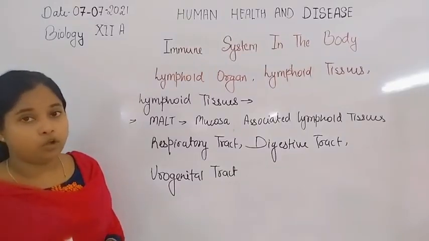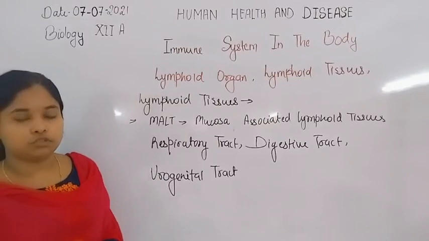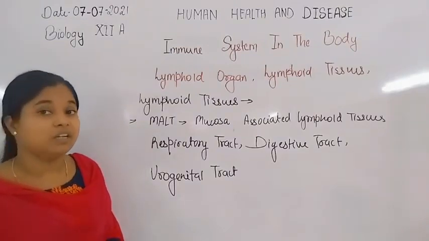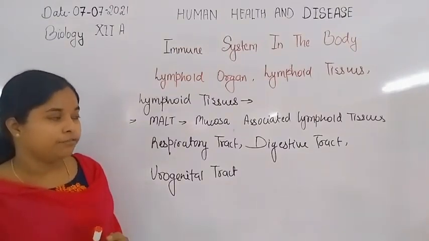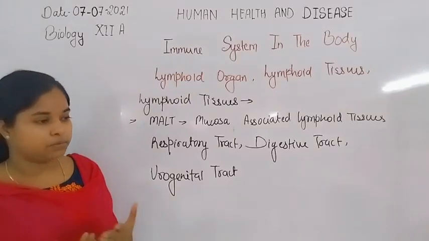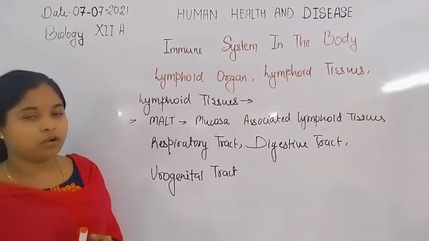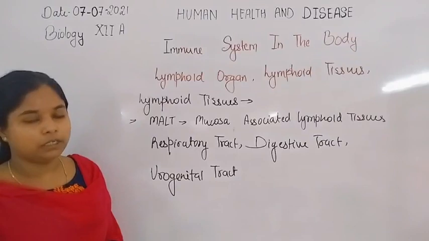There is also GALT, gut-associated lymphoid tissue, which likewise has lymphocytes and phagocytes that kill microbes present in air or that enter through the openings in our body.